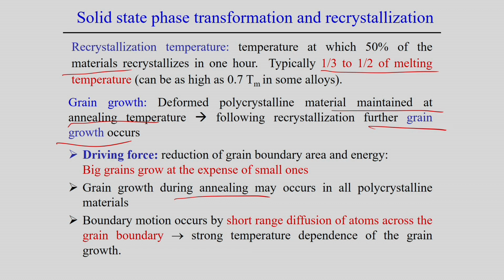Boundary motion occurs by short range diffusion of atoms across the grain boundary, and grain growth is strongly dependent on temperature. Apart from temperature, other parameters also influence the grain growth phenomena.